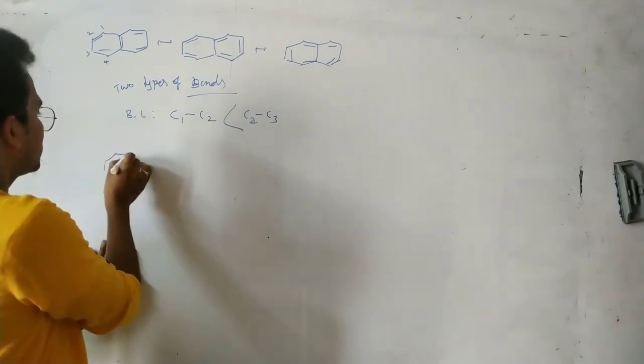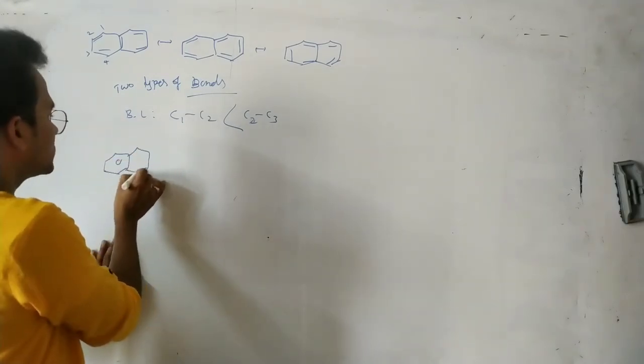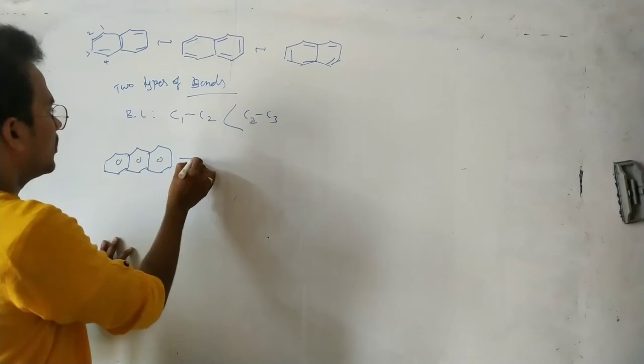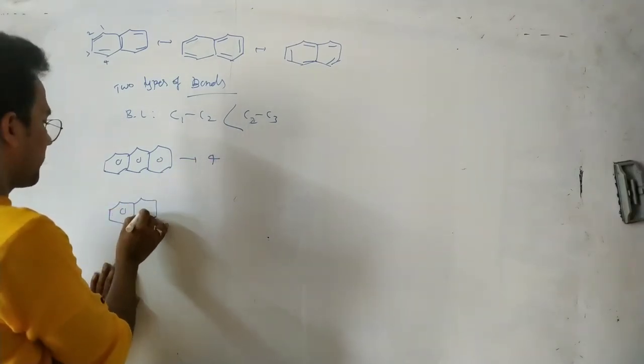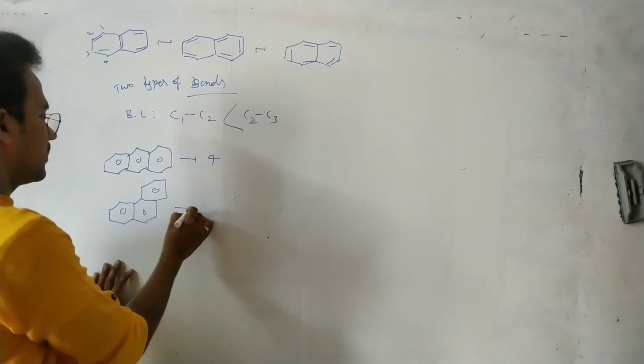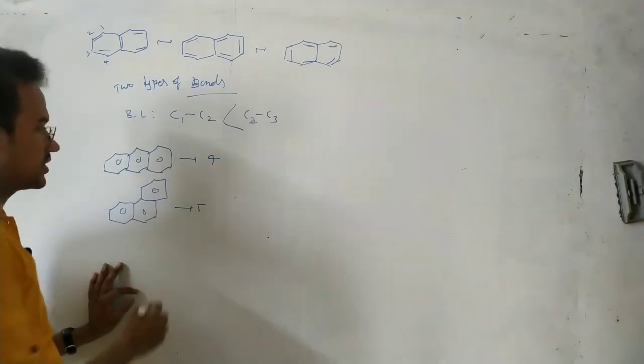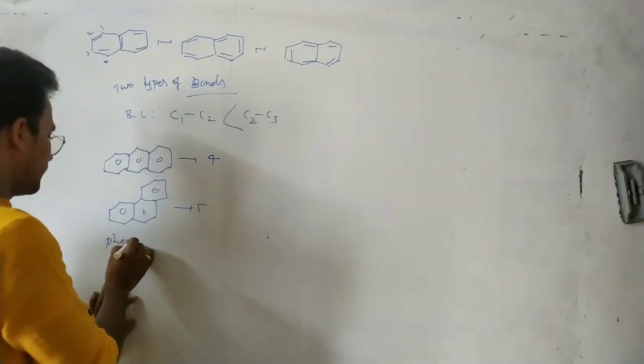Now for anthracene, 4 resonance structures. For phenanthrene, we have 5 resonance structures. This one is anthracene, this is phenanthrene.